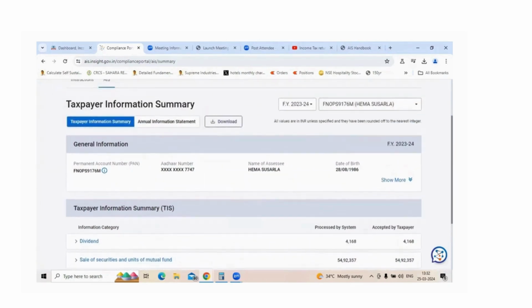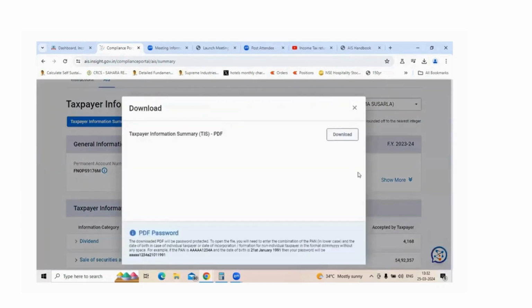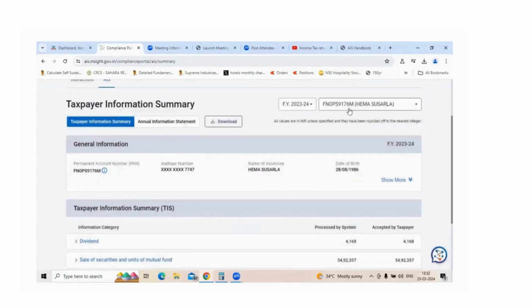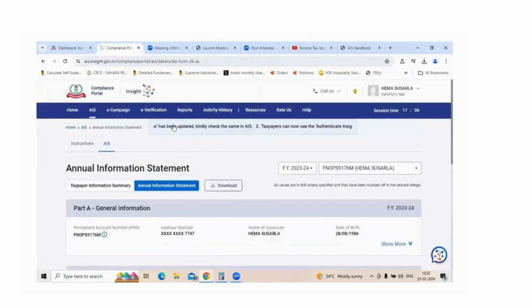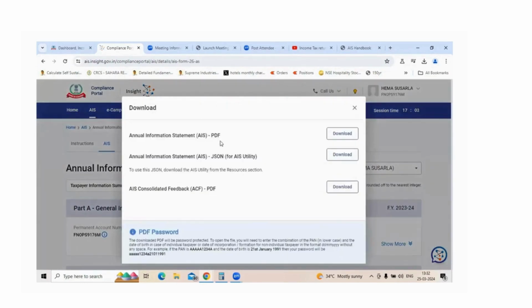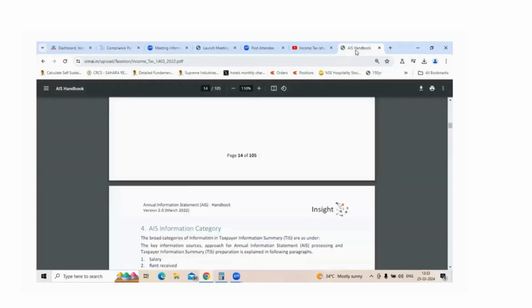You can also download this from the top. When you click on the download tab, you'll get this information downloaded. Similarly, you can also download the annual information statement by clicking on download. You can get this in PDF format, or you can use the JSON structure in case you're using this on Excel.